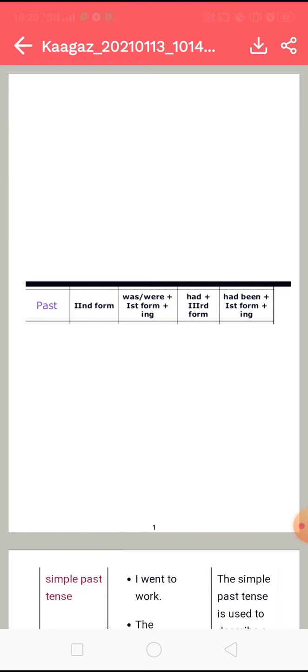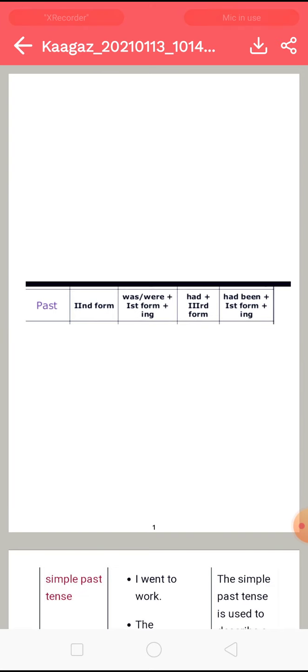So, class, in our last video, we started the topic of tenses, in which we discussed the first tense, that was present tense, right? And we discussed the four forms of the present tense: present simple, present continuous, present perfect, and present perfect continuous. So in this video, we will start with the next tense, that is past tense. We will discuss the four forms of this past tense, that is past simple, past continuous, past perfect, and past perfect continuous. So let's start with that.